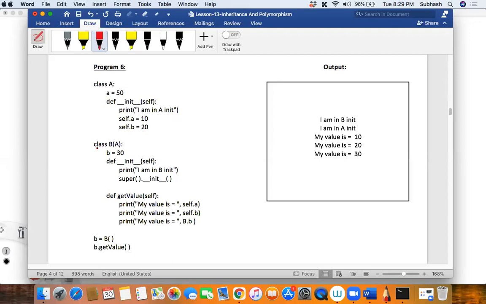Okay, now listen. Instance variables are specific to an object, correct? Whereas class variables are specific to a particular class. Am I right?